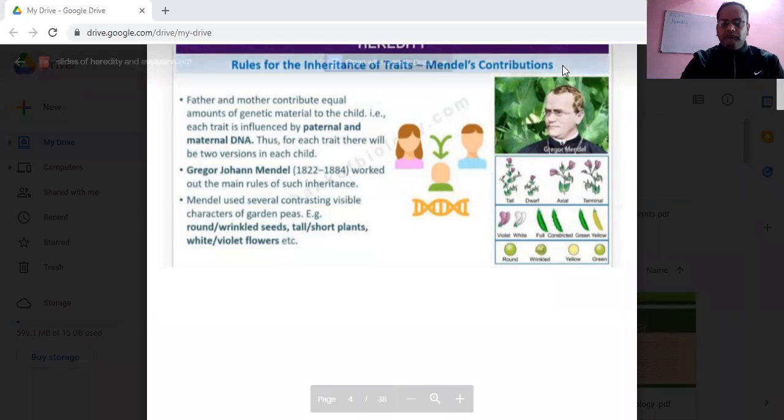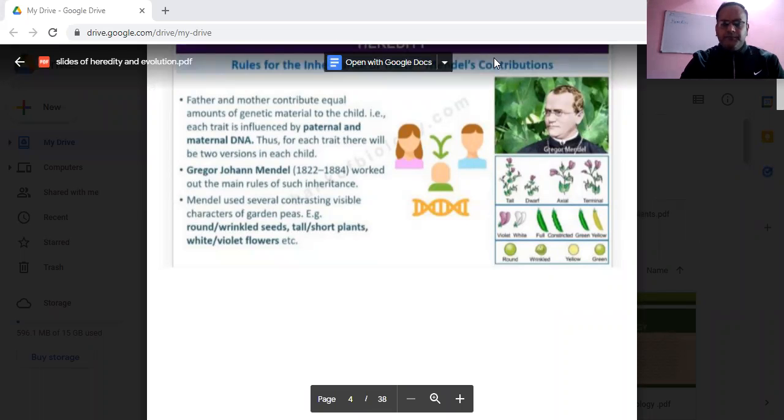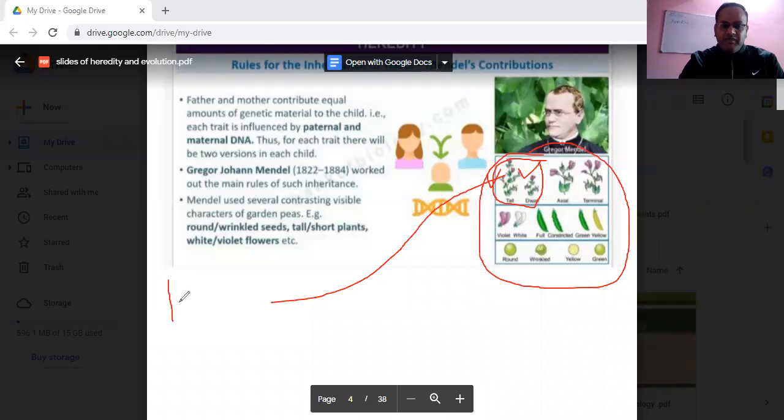Here you can see in this image, contrasting characters are highlighted. What is this? Some tall pea plants, some dwarf pea plants. So together this makes one contrasting character, and the character is definitely the height. Did you get it? It is the height.